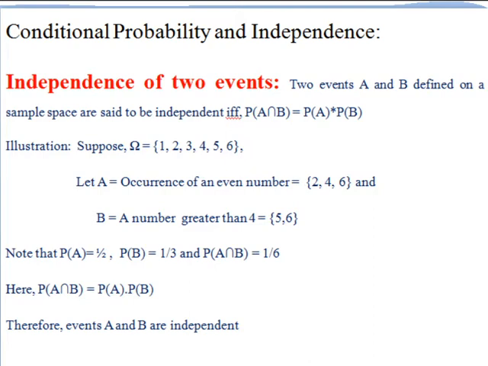Here we observe that probability of A intersection B is equal to 1/6 and probability of A into probability of B is equal to 1/6. That is, the condition for independence of two events is satisfied. Therefore, the events A and B are independent.